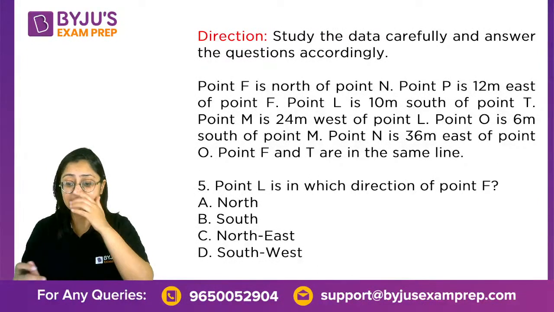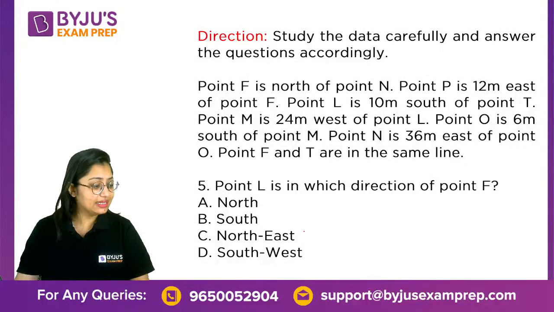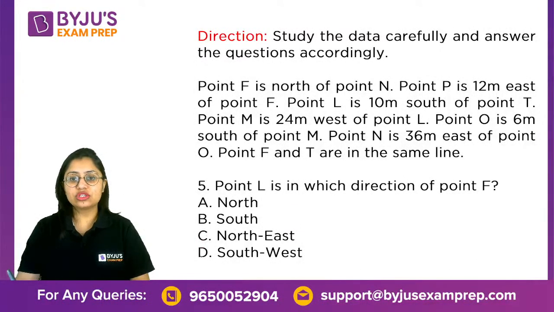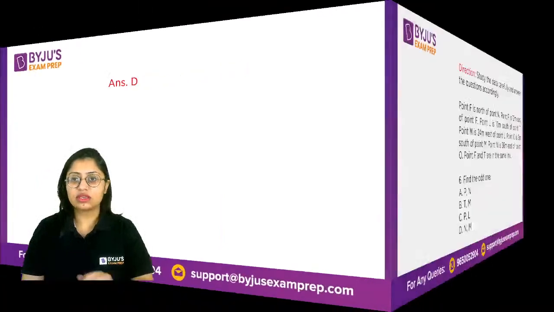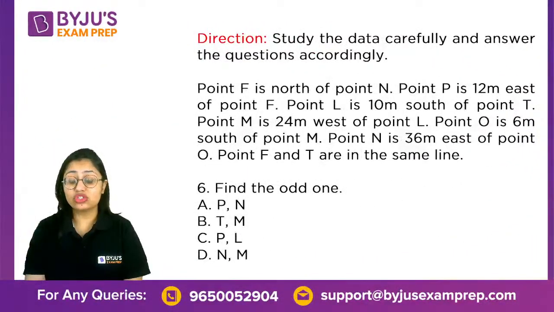Wow, very nice, Ashish, Janvi, and Tanya. Question number 5. The answer to this question is option D. Very good, correct answer. Question number 6 is also based on the same set of information. What do you think is the answer? Clearly, if they're asking you to find the odd one out of these letters, it should be based on the direction of question.